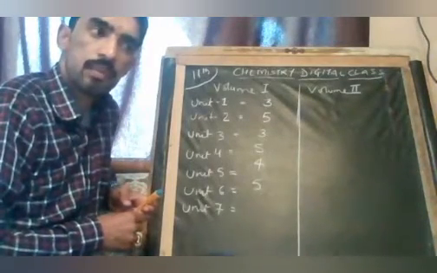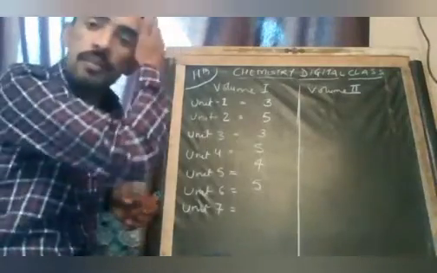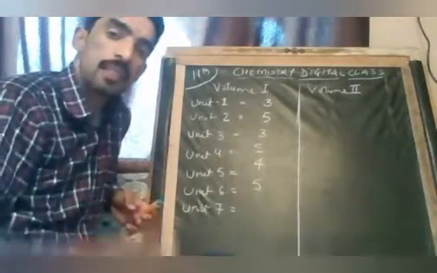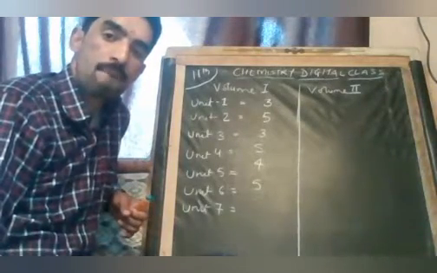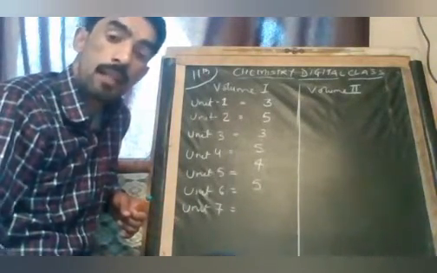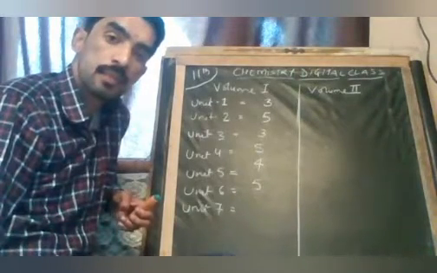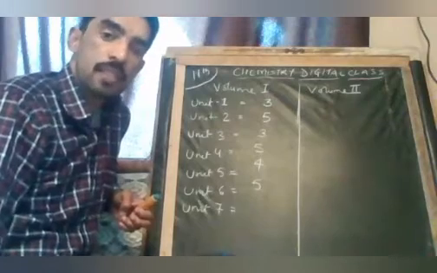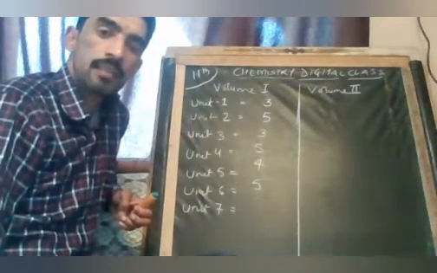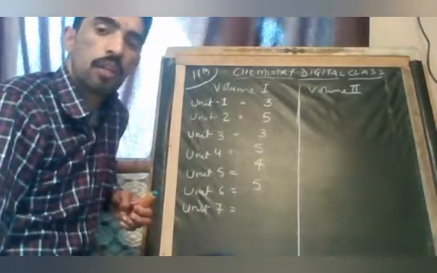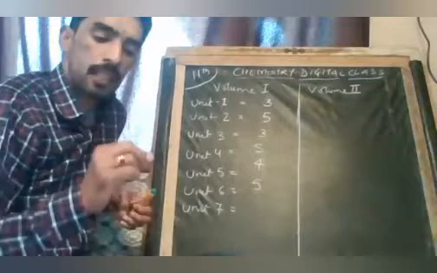Acid and bases. Yes, definitions of acid and bases on the basis of 3 scientists: Arrhenius, very good; Lewis, acid base; and Bronsted-Lowry, acid base.